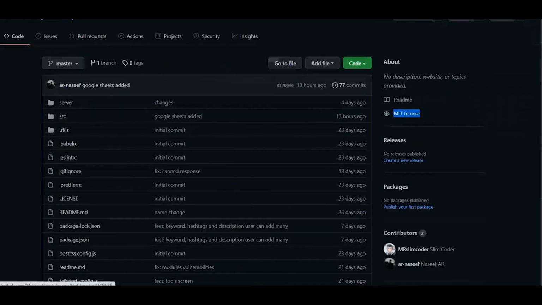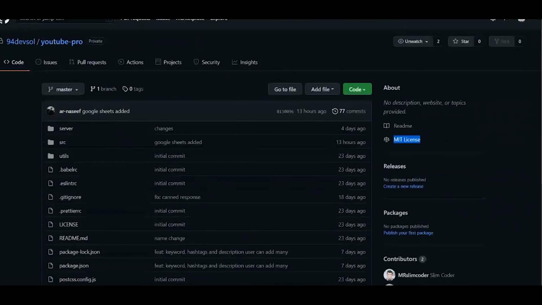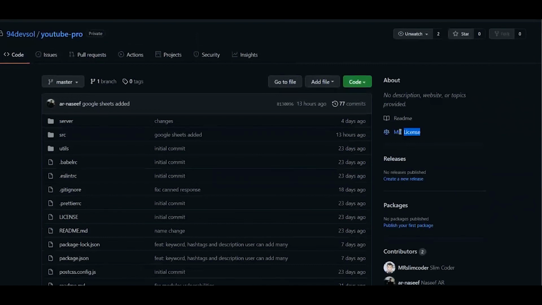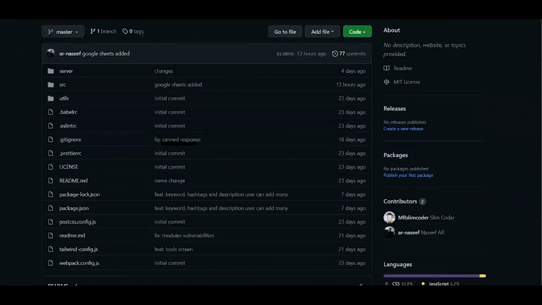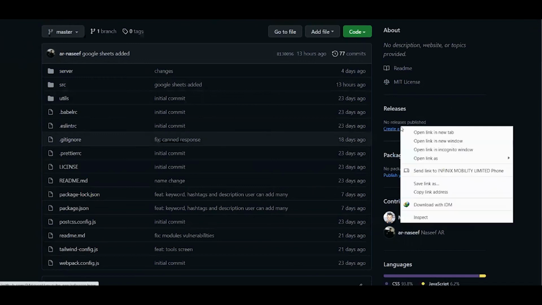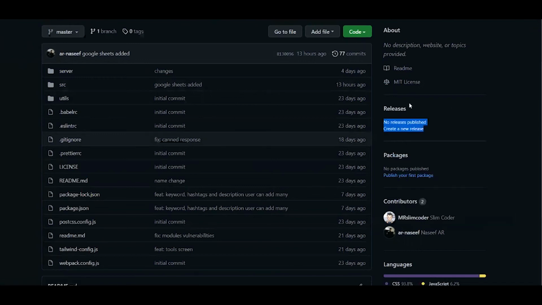And our project should be MIT licensed. If our project is open source, it should be MIT licensed. Otherwise, not required. And we can also add some releases. We can create a new release of each project. Suppose we have different branches, development, QA, production, whenever the code is pushed to production, we will create a release of it whenever we want to release, maybe every 2 weeks or every 3 weeks,